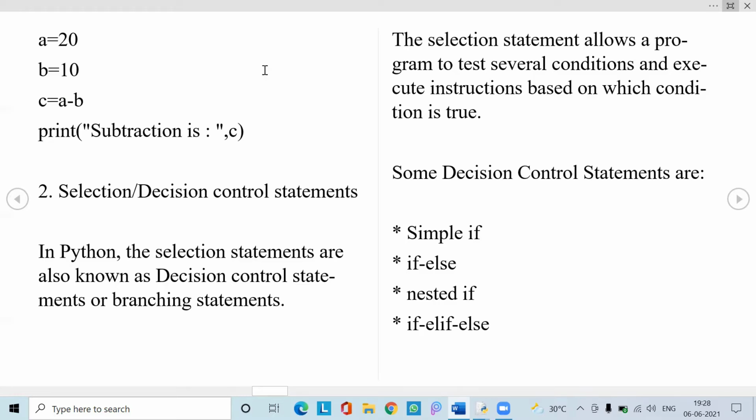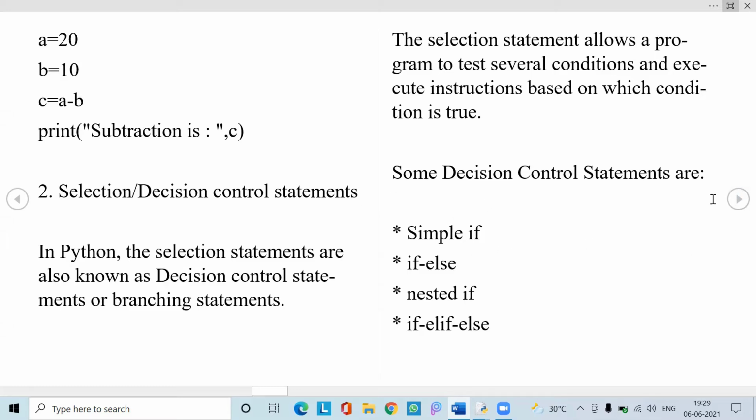As we have seen, if the condition is true, we get money. If false, we get an error. In the same way, selection or decision control statements work. These selection or decision control statements are divided into simple if, if else, nested if, and elif. If, else and elif are also predefined keywords. These are used in our control statements.